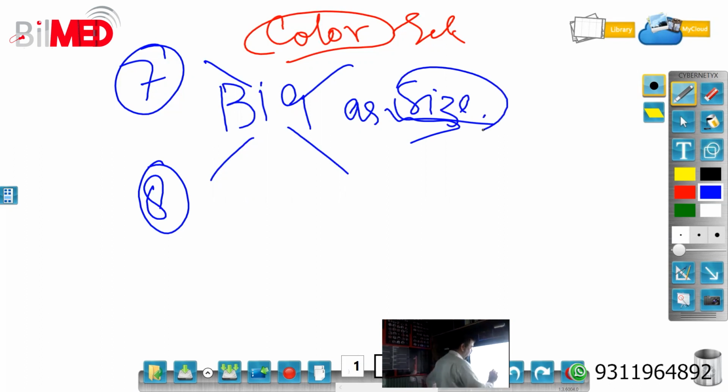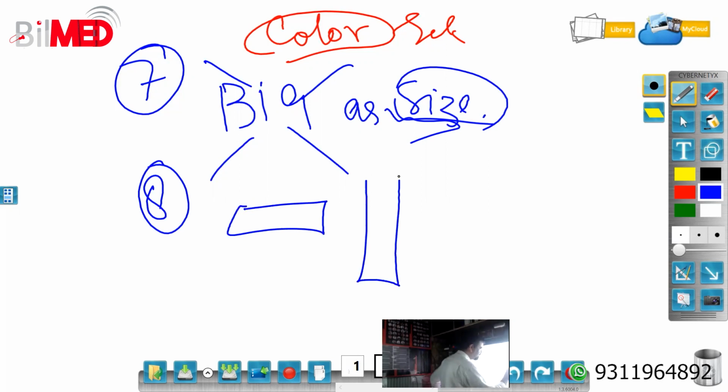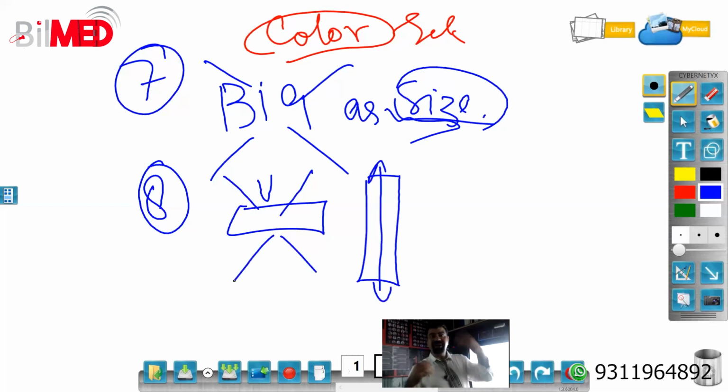Then should it be more vertical or more horizontal? More horizontal. It should not be vertical, because if you keep it vertically, it will again tell on the frame rate. I am putting a cross over here.